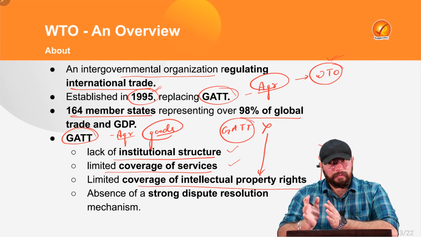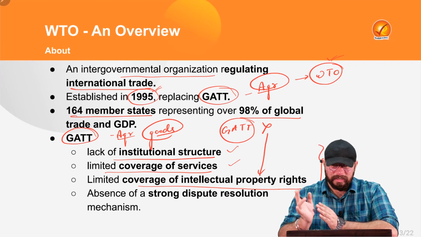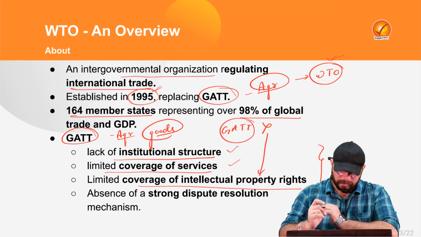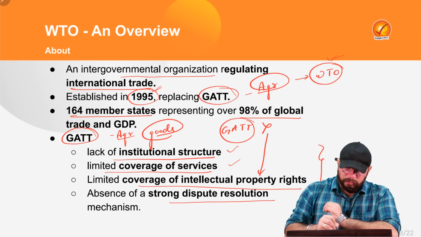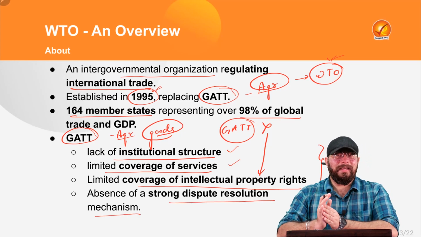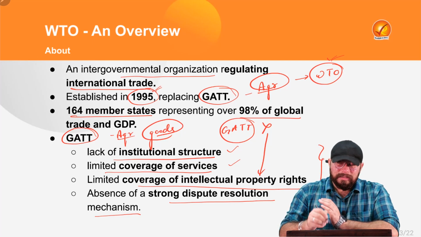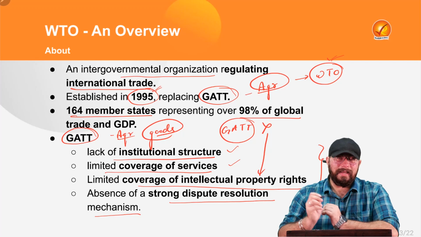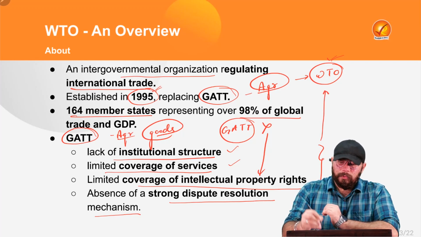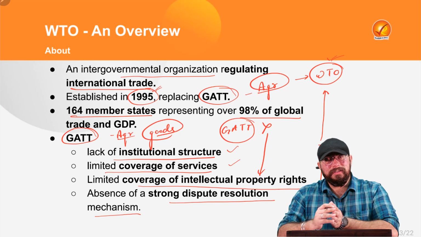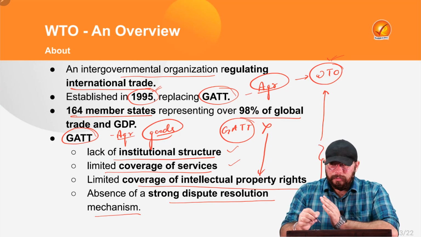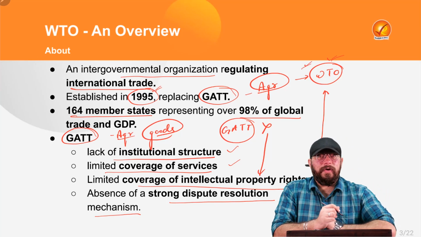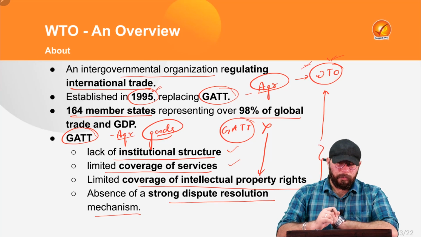So, the coverage of IPR, intellectual property rights, was limited in GATT. That was also one point of problem. And a dispute resolution mechanism was not existent. So there was an absence of a strong dispute redressal mechanism in GATT. So these were the loopholes because of which a need was felt that we need to move towards a larger institution that would then become your World Trade Organization, that is WTO.